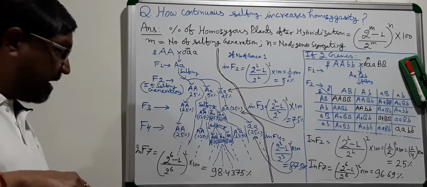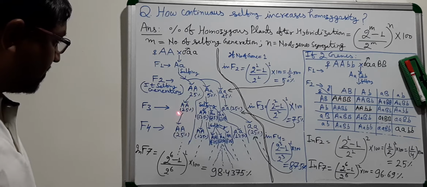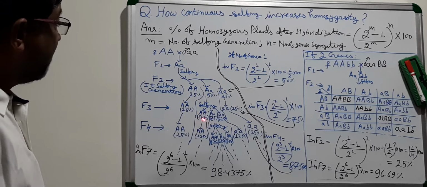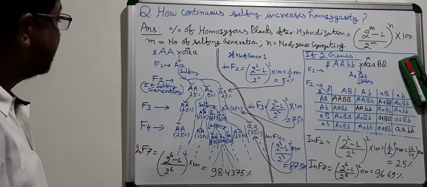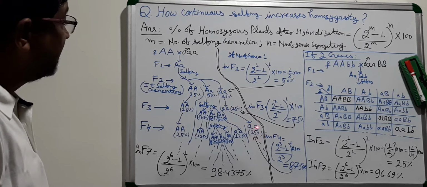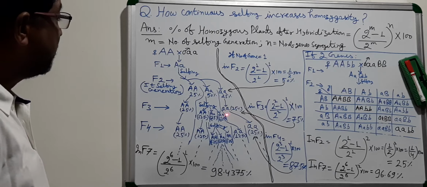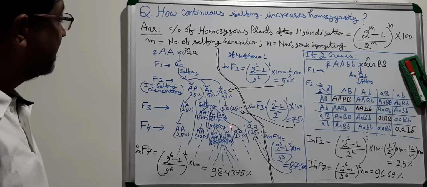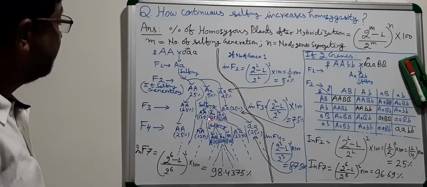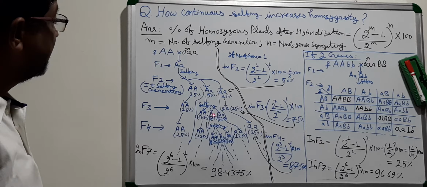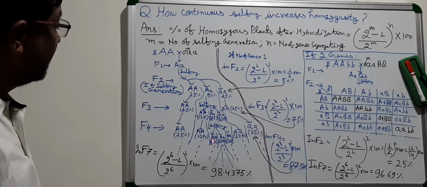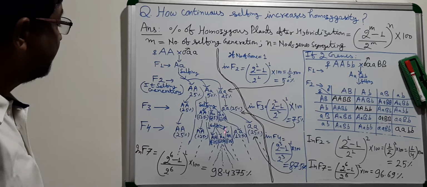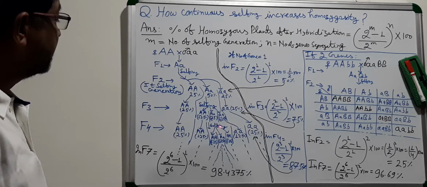Similarly, if you come to F4 generation, here this 25% is giving 25% in this generation, this 12.5% is giving 12.5% in the next generation, this 25% is giving 25% in the next generation, this 12.5% is giving you 12.5% in the next generation, but this 25% heterozygous is giving 6.25% capital A, 12.5% capital A, small a, 6.25% small a.